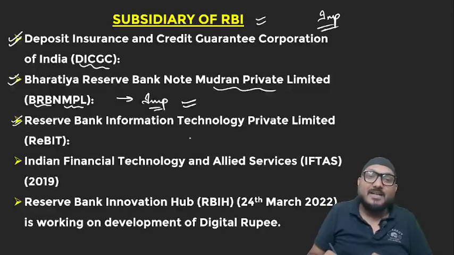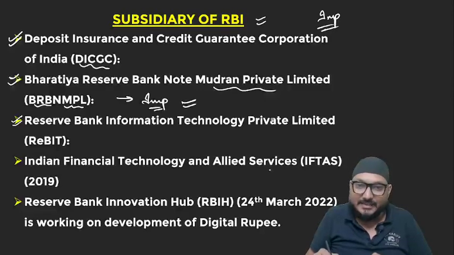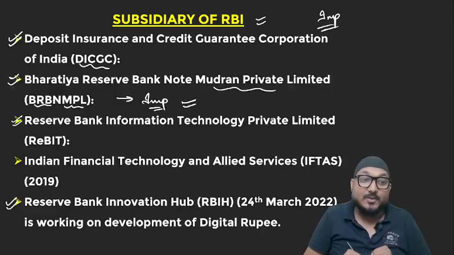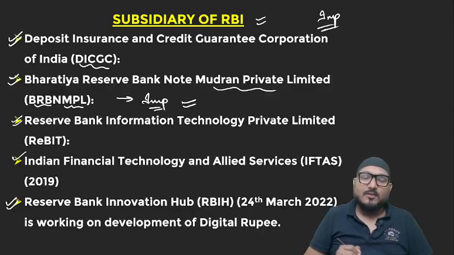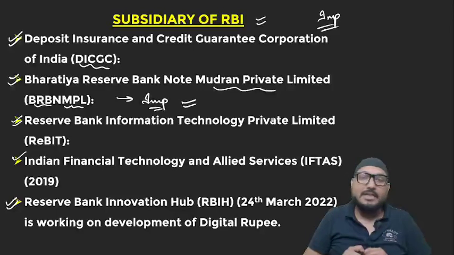Third is Reserve Bank Information Technology Private Limited. Fourth, Indian Financial Technology and Allied Services, that is IFTAS. And the last and you can say the latest created, which is working on digital rupee, is Reserve Bank Innovation Hub, that is RBIH.